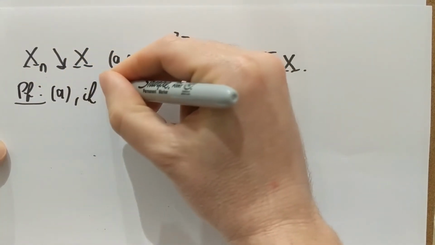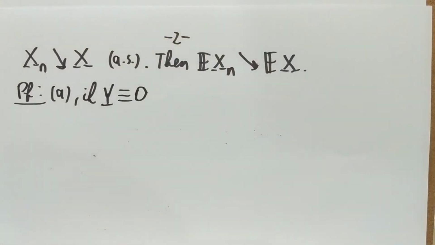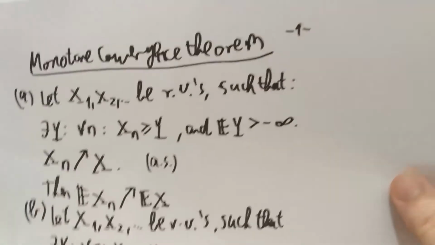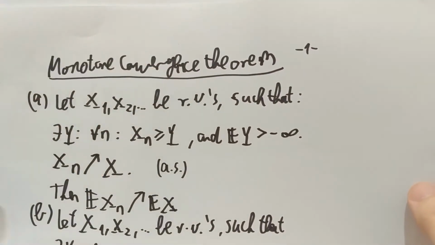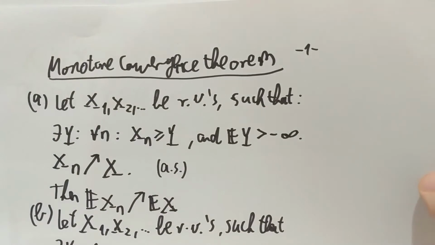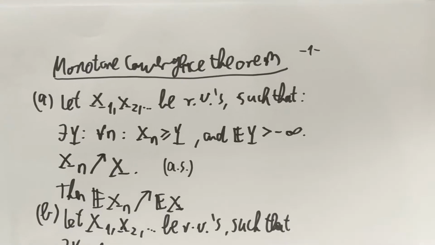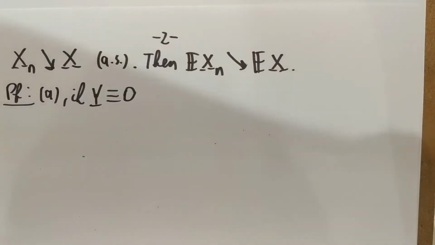And I'm going to assume that this bounding random variable is just 0. So what am I talking about? Here's the statement again. Let Xn be random variables such that there is a bounding random variable Y so that all the Xn's are bounded from below by Y, which has a non-negative-infinity expectation. That was the assumption.